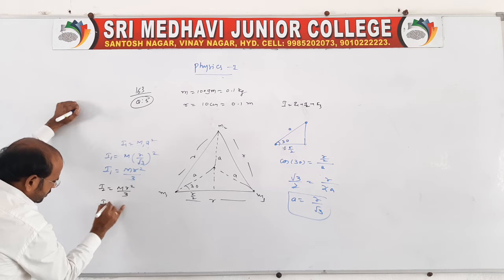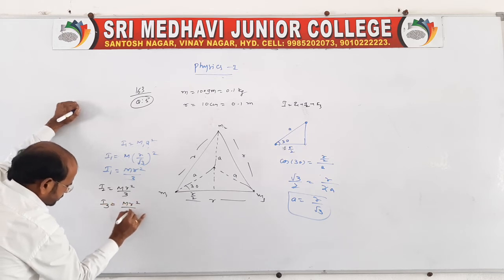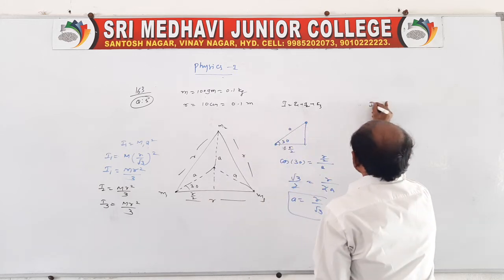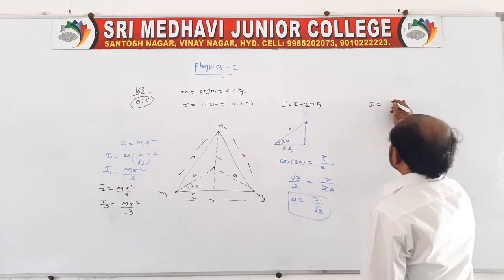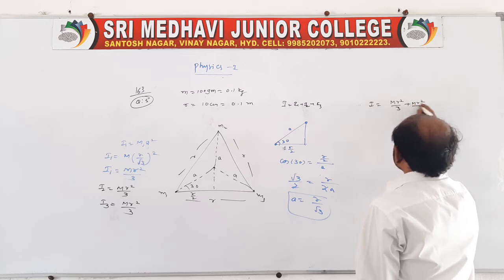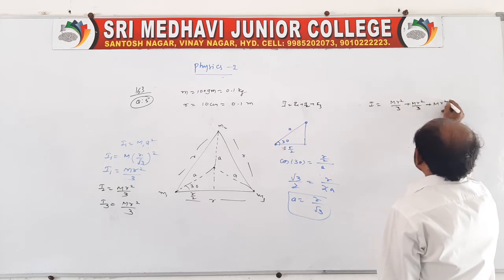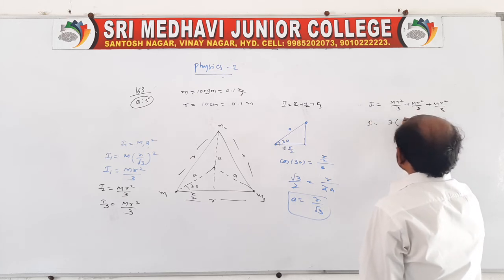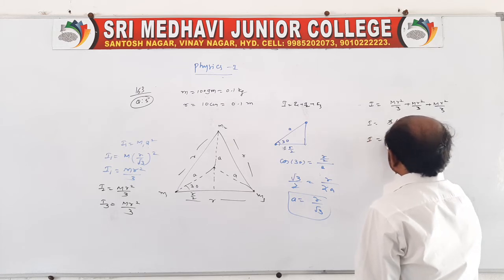Then I3 is equal to mr square by 3. Now you write the total moment of inertia passing through the centroid: mr square by 3, mr square by 3, mr square by 3, that is 3 mr square by 3. You cancel this, I is equal to mr square.